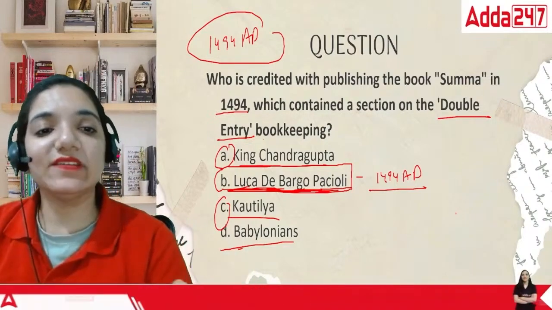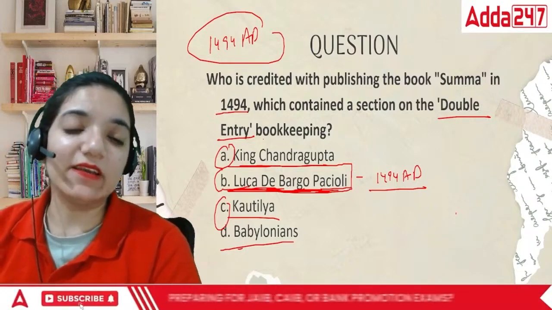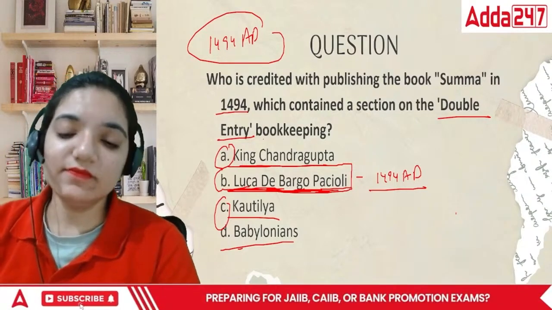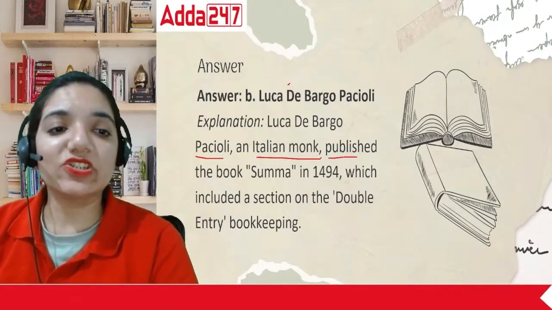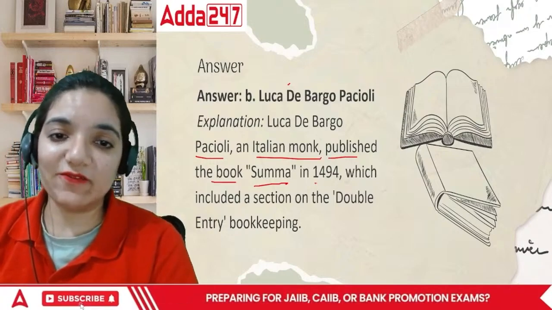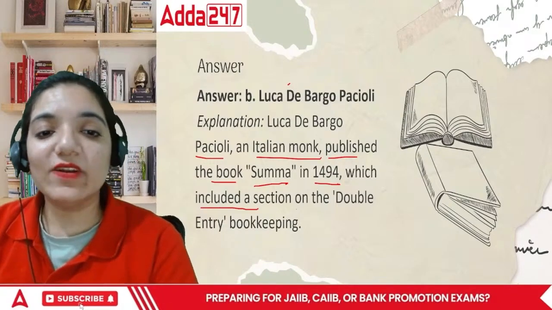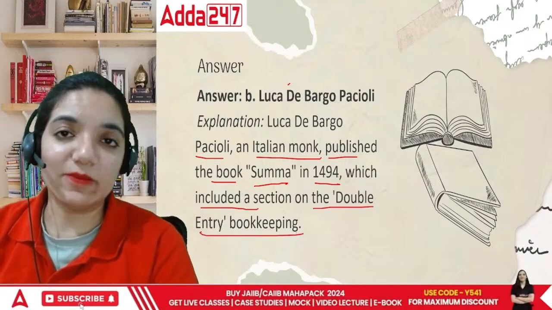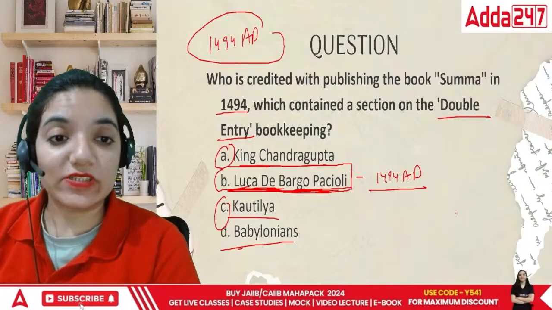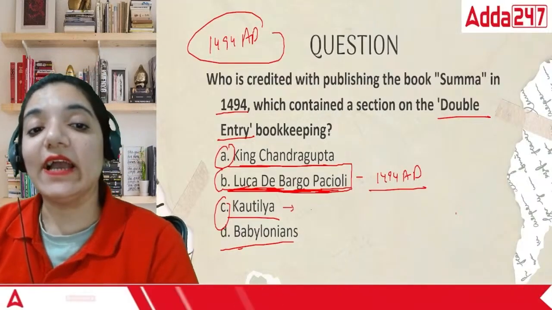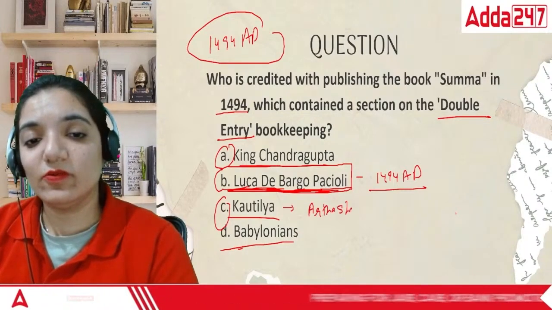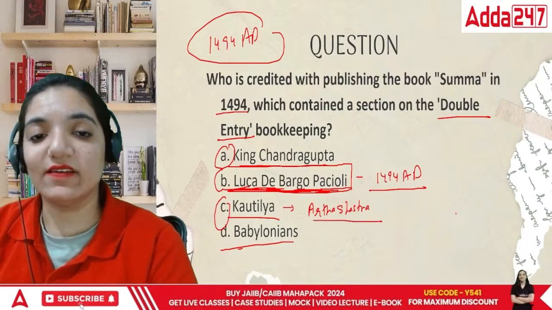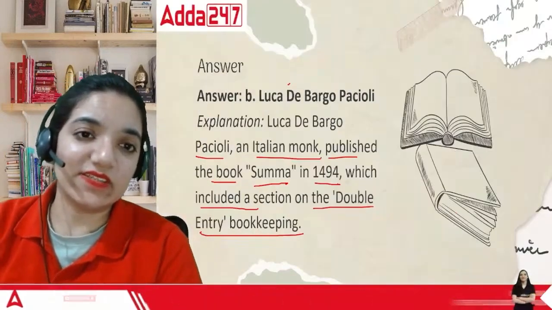So based upon this scenario, the double entry bookkeeping was made. This was given by Luca de Bargo Peccioli. He was an Italian monk who published the book Summa in 1494 AD, which included the section of double entry bookkeeping. While if I talk about Kautilya or Chanakya, he had given the book named Arthashastra, which has our roots in India. Okay, so that's about this.